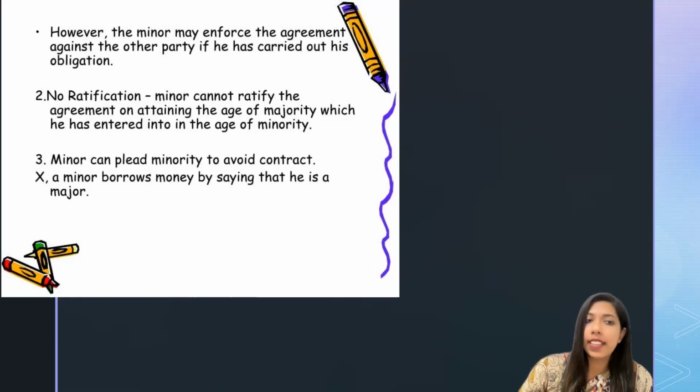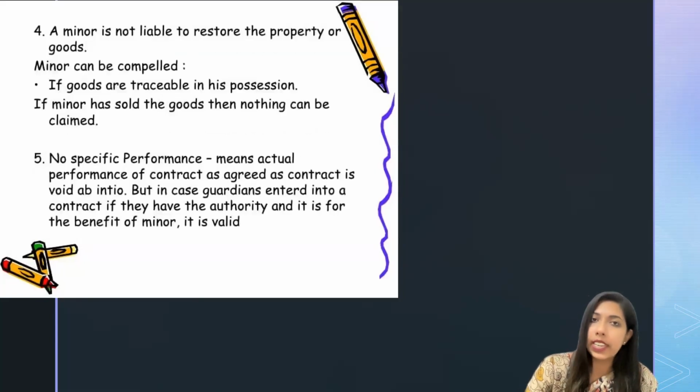He borrows money by saying that he is a major. He entered into a contract like that. Later, he can plead minority, and he can plead to cancel the agreement, because a minor's agreement is always void ab initio. That means void from the very beginning.